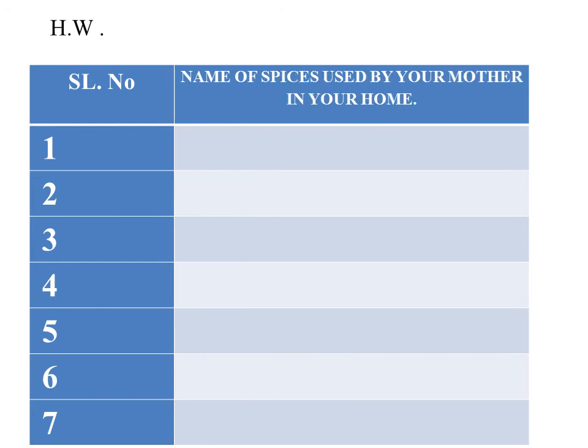Here you have to write the names of the spices used by your mother in your home to cook different dishes. You ask your mother to show you the spice and tell you the name. After that you will write the name of that spice. Then you will be familiar with what it is called. Got it? So you have to write the names of the spices here.